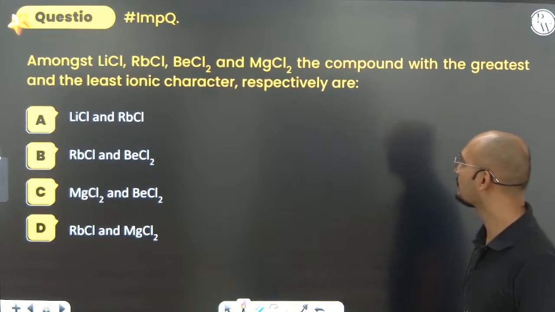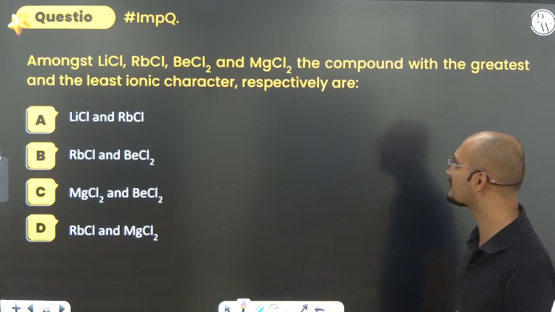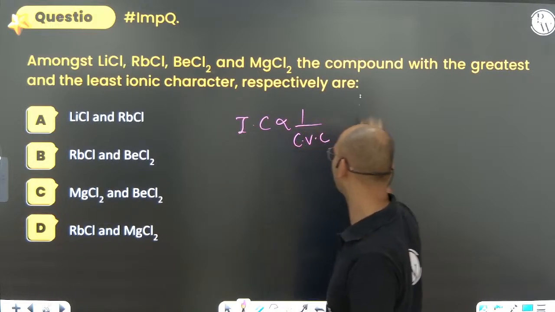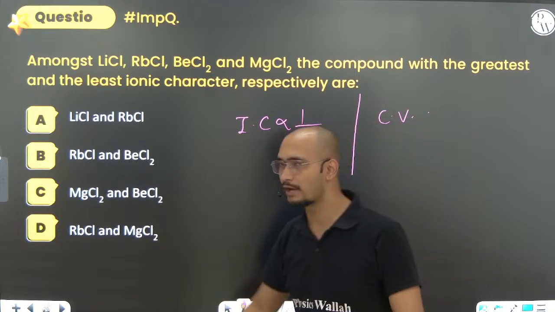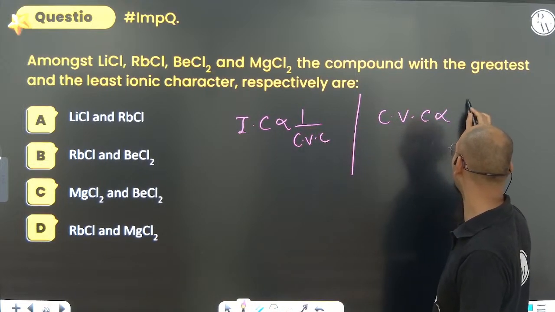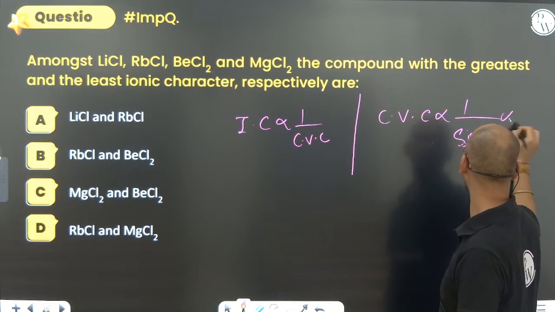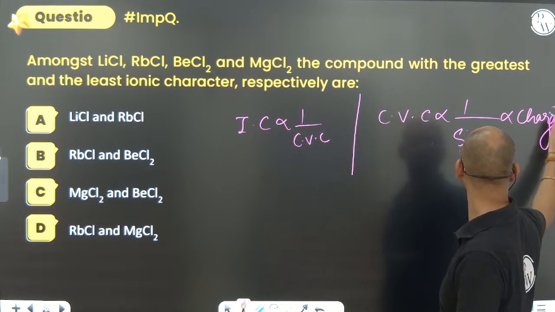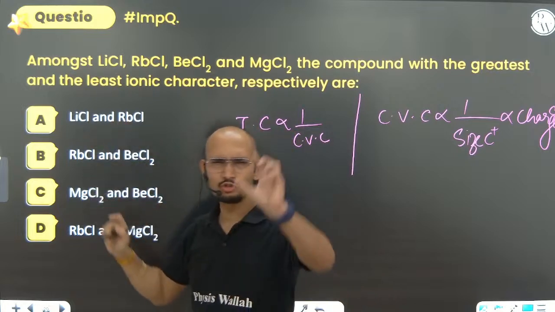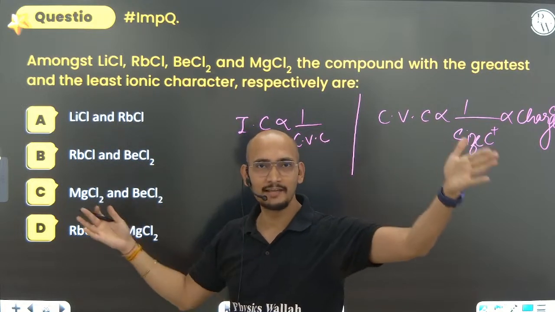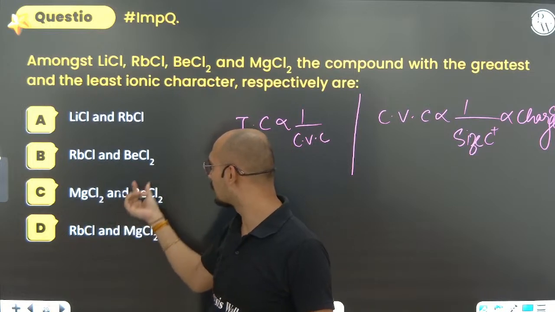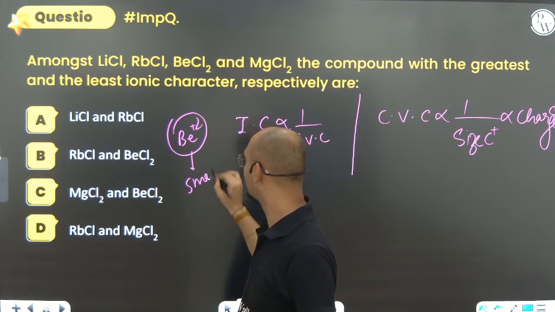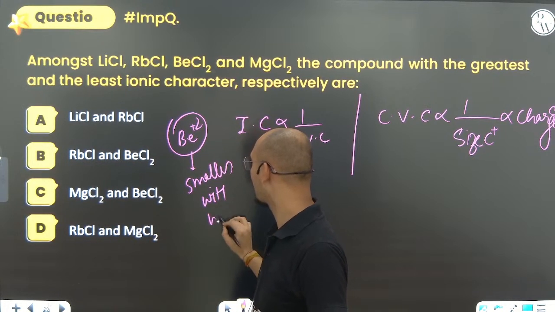Next: lithium chloride, RbCl, BeCl2, MgCl2. Which compound has the greatest and least ionic character? Ionic character is inversely proportional to covalent character. All of them are chlorides, so covalent character is inversely proportional to size but directly proportional to the charge on the cation. I'm talking only about cations. Where is Li the smallest? Be has the smallest size but the highest charge, Beryllium +2, the smallest with the highest charge.